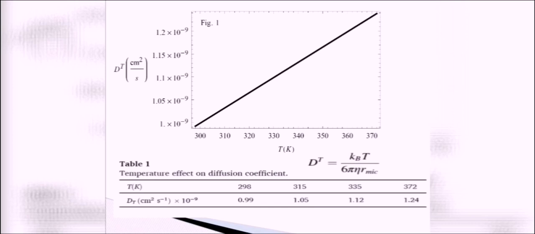This is the graph between diffusion coefficient and the temperature. It is a linear representation of the increase of diffusion coefficient with the temperature. Tabulated values of the temperature and the diffusion coefficient, which we have evaluated, are quoted below.